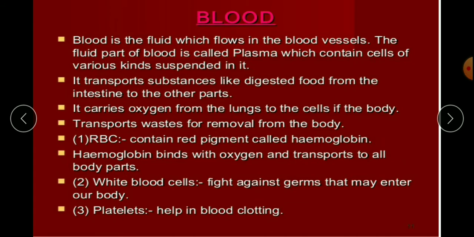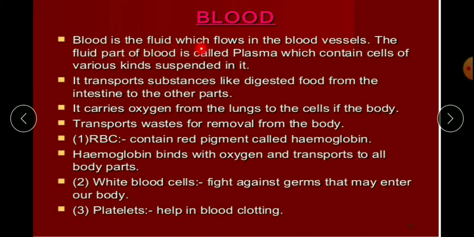These are the components of blood. So what all components have we learned? First is plasma, then red blood cells, and the red blood cells consist of hemoglobin. Then we learned about white blood cells, and the fifth one is platelets. So now we are going to read all together about blood.